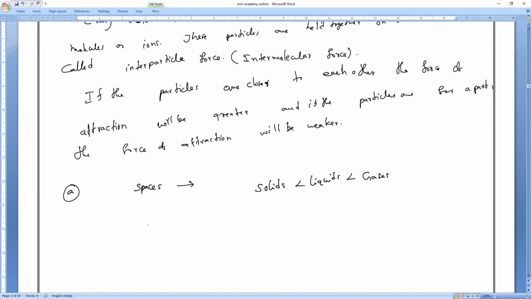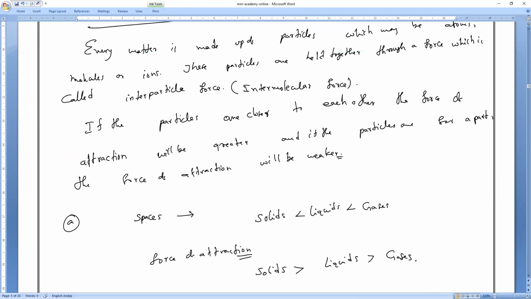Next, the force of attraction among the particles of different states of matter. If the particles are far apart, then the force of attraction will be weaker. So who is having the largest force of attraction? Solids. Solids have greater force of attraction than gases. Is everything clear? Anybody having any doubt? You can ask me. That is what you have to remember.